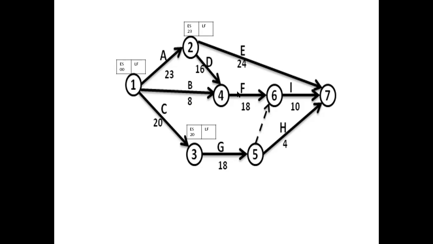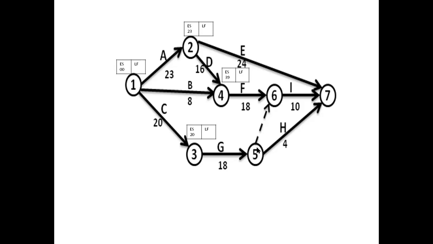The relationship is that F should start only when D and B are completed. Both will be completed on the 39th day. So the earliest start time for event 4 is 39.